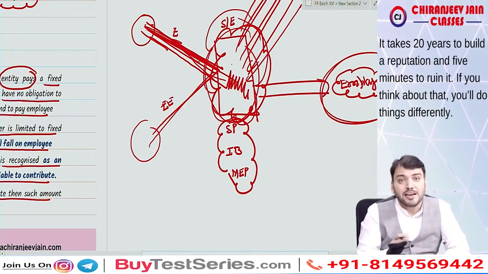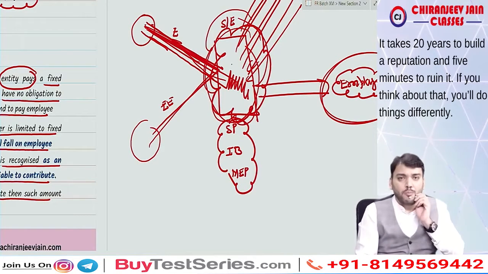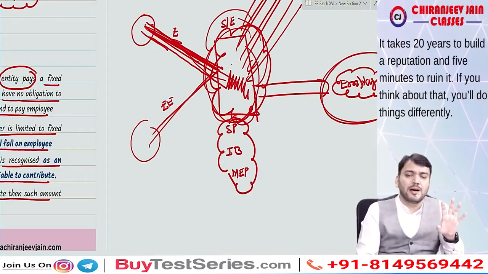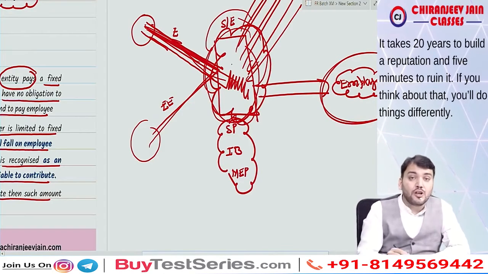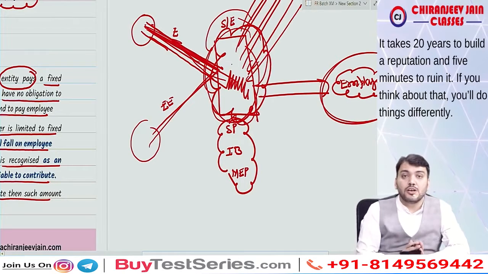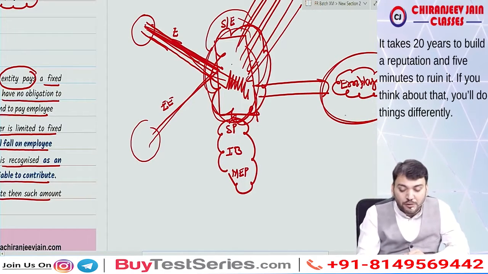And once the amount is contributed to the plan, then the obligation of the entity will be over, correct? The entity is not required to contribute if the separate entity of plan asset is unable to pay to the employee.